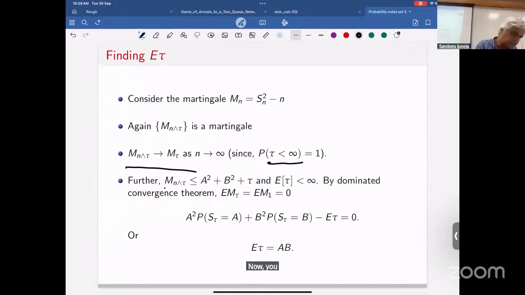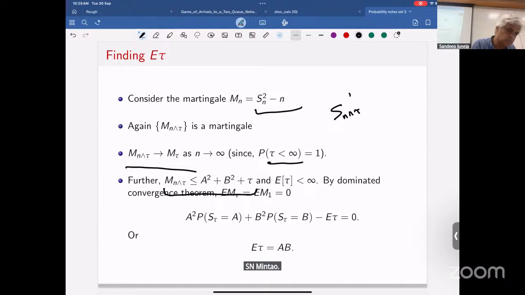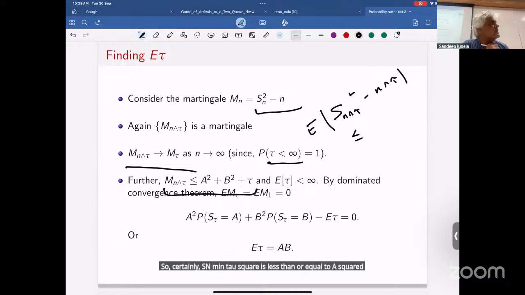Now you can write that M of n min tau, evaluated at n min tau, is less than or equal to a squared plus b squared plus tau, because Sn min tau squared minus n min tau. Certainly Sn min tau squared is less than or equal to a squared plus b squared, and minus n min tau is less than plus tau.